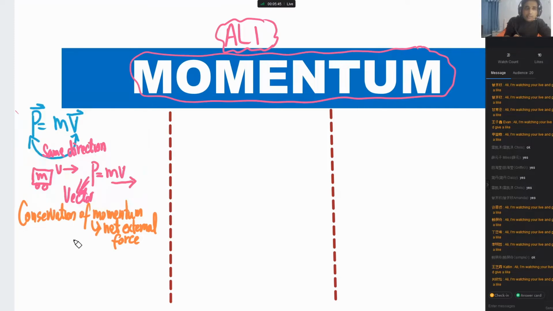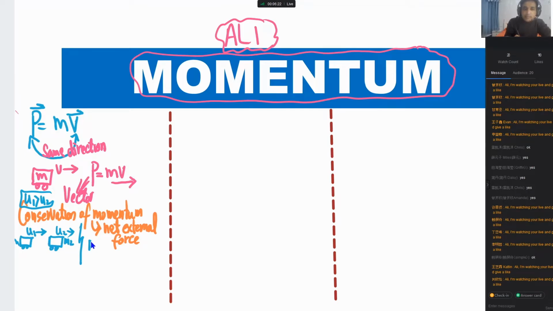Now let's try to write down conservation of momentum. Let's say we have one car, with mass m1, and let's say the initial velocity is u1, and this car is moving to the right. And we have another car here with mass m2, also moving to the right. In this case u2 is lower than u1. It means I will write here u1 is greater than u2, so this car is faster than the other one.